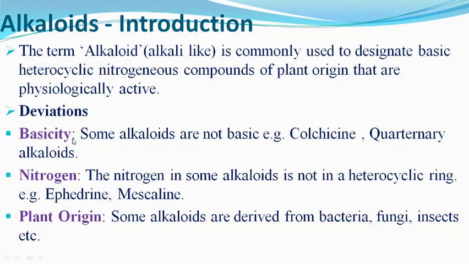First of all, the basicity, as we have used the term basic in the definition, but some alkaloids are not basic. For example, colchicine and quaternary alkaloids. The second deviation is on the nitrogen. The nitrogen in some alkaloids is not in a heterocyclic ring. For example, ephedrine and mescaline. The third deviation is on the basis of plant origin. Some alkaloids are derived from bacteria, fungi, insects, etc.